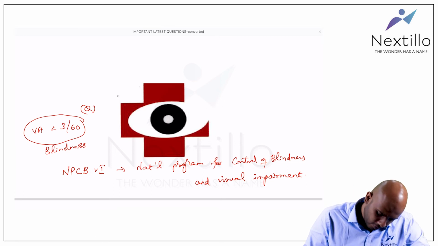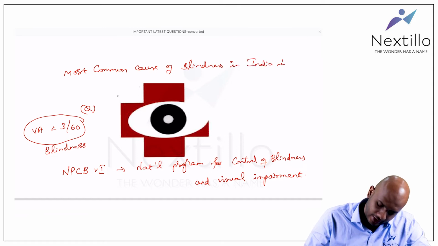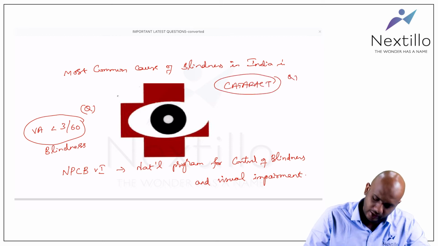The most common cause of blindness in India is cataract. Okay, that is the most common cause of blindness in India.